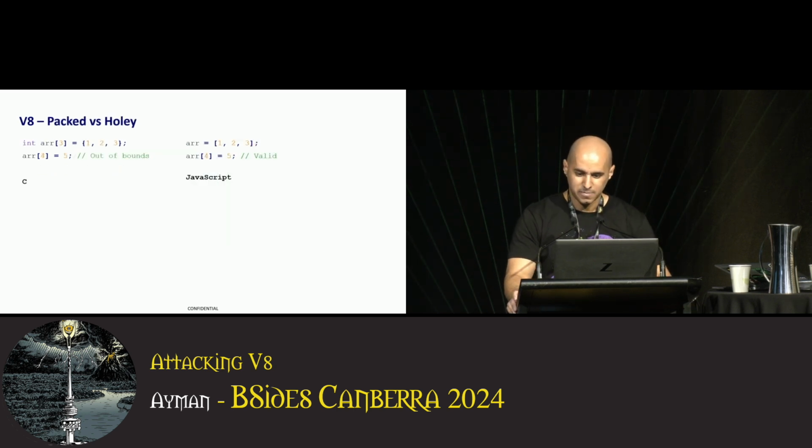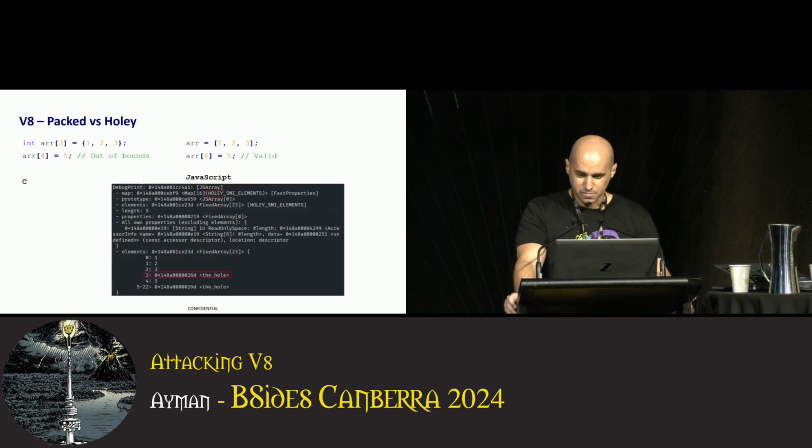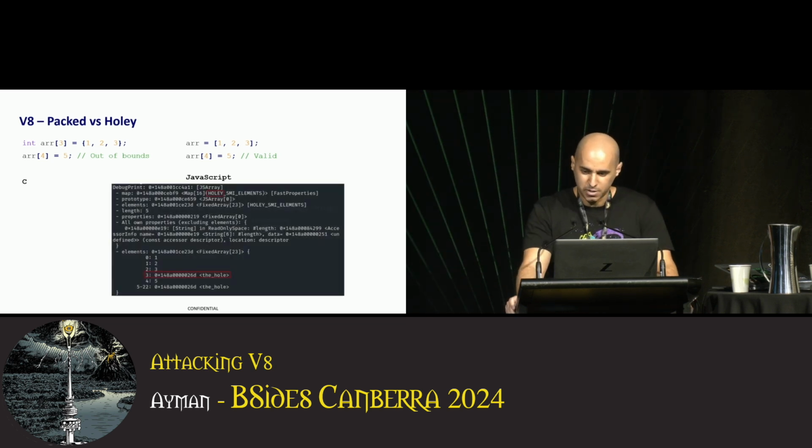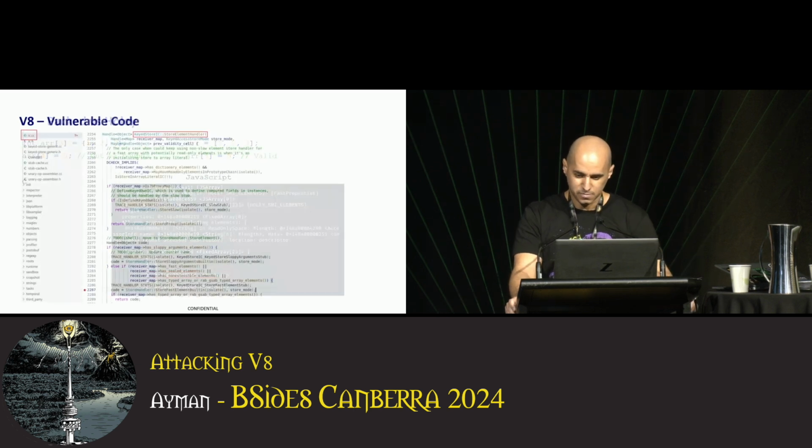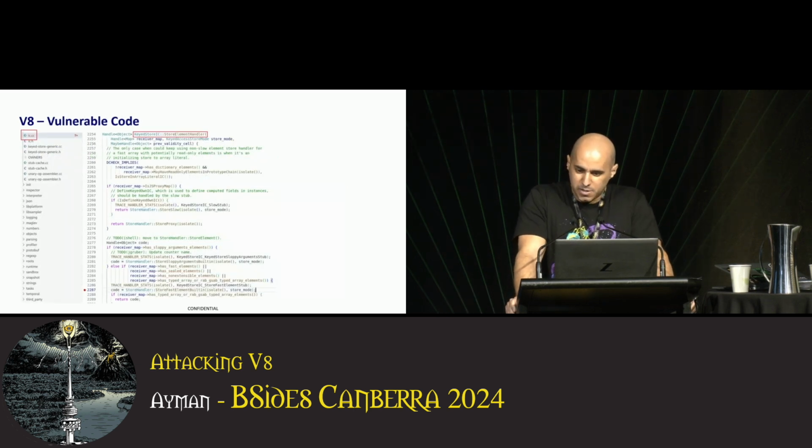Comparing languages again, in a language like C, we can only access data within the defined bounds of the array. In the C code on the left, we have an array of 3 elements. Therefore, we cannot access or assign value at the 5th index. But in JavaScript, we can. What V8 will do is mark the 4th index of the array as a hole between the data. Now we have enough idea about the inline cache and other V8 internals.